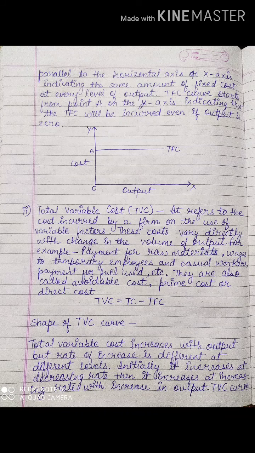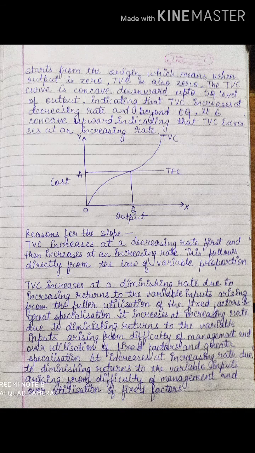Fine. Now total variable cost increases with output, but the rate of increase is different at different levels. Do remember we have already studied that total variable cost changes as per the output. So no doubt it is different at every level of output. Initially it increases at a decreasing rate, then it increases at an increasing rate with the increase in output.